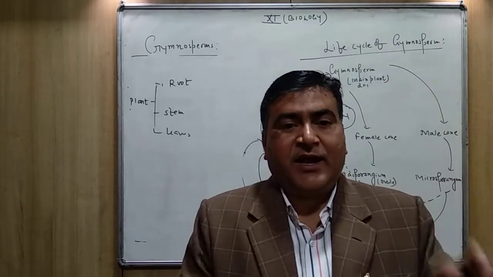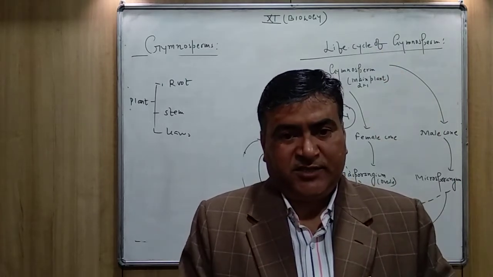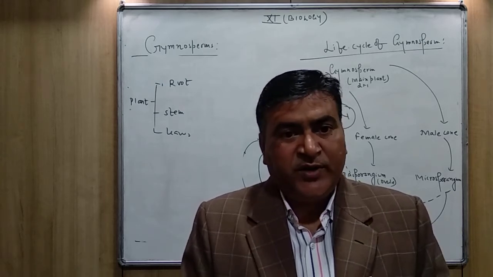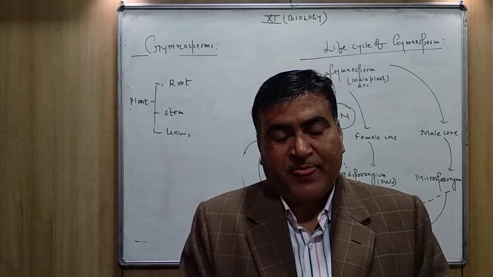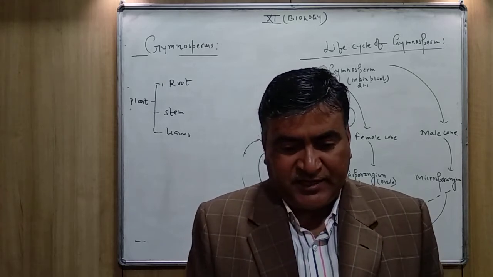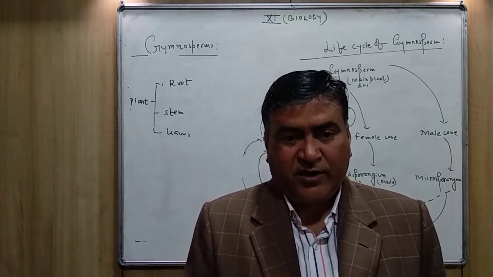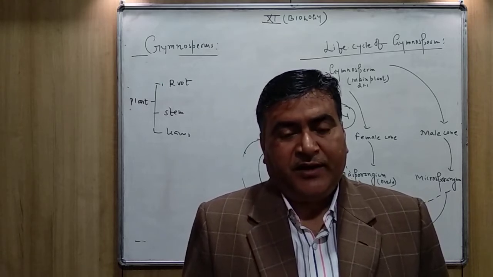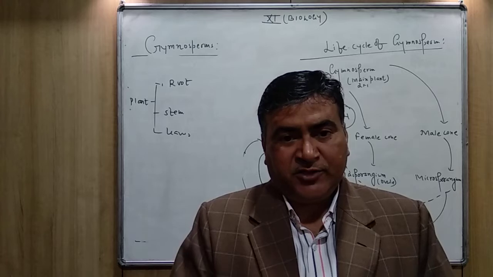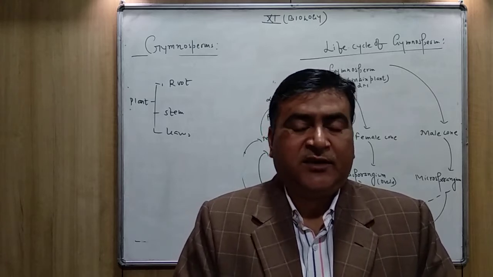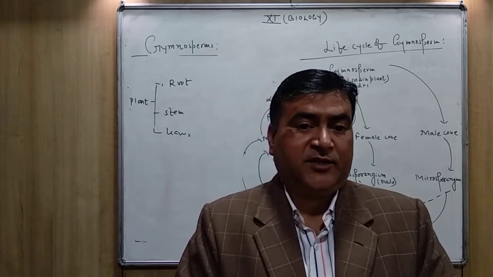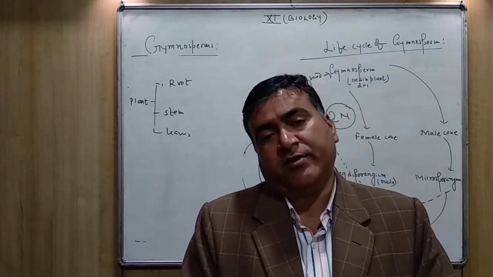Because of the cone-like shape, when there is a snowfall, the snow is not going to accumulate on the plants. Because of the cone-shaped structure, the snow falls down and slides off, and it is not deposited on the plants. Otherwise, if it deposits on the leaves for a longer duration, it can harm the plant.